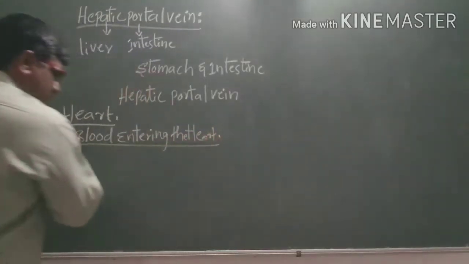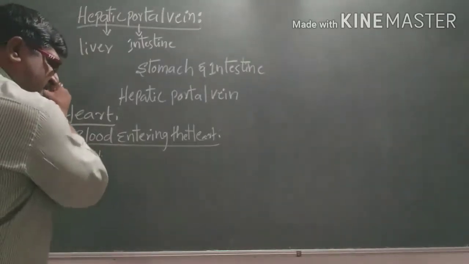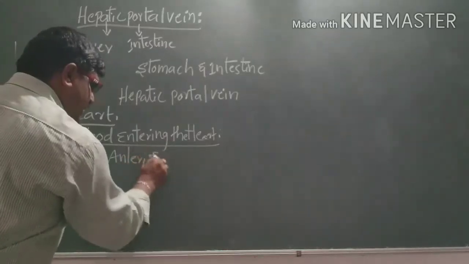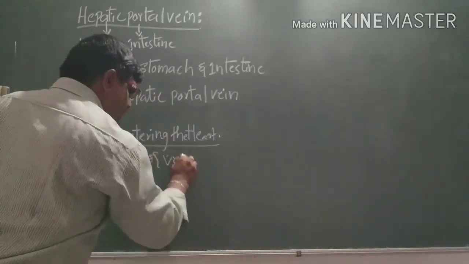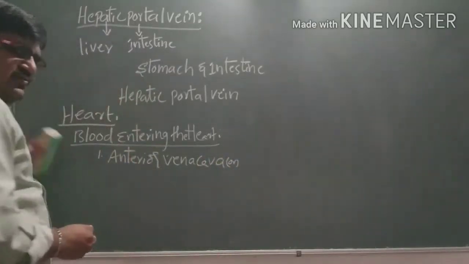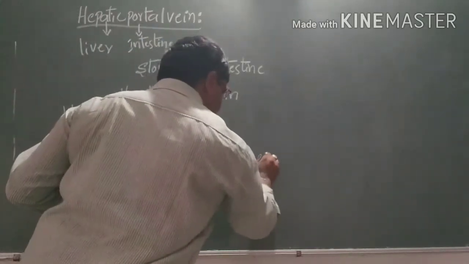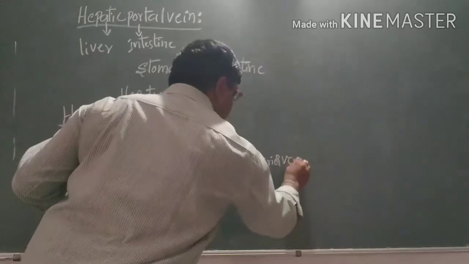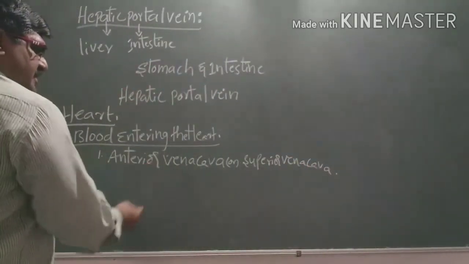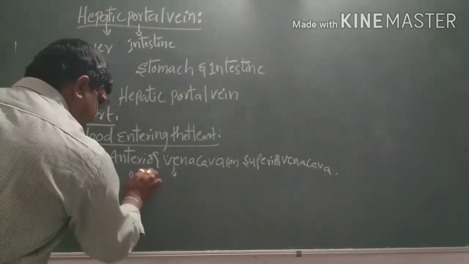Here the blood vessels entering include the anterior vena cava, or otherwise we can call it the superior vena cava. The superior vena cava enters into the right atrium.